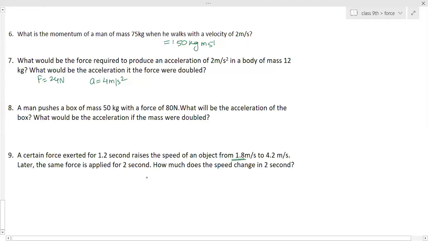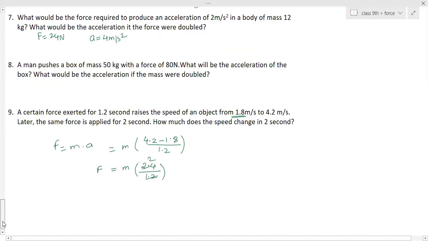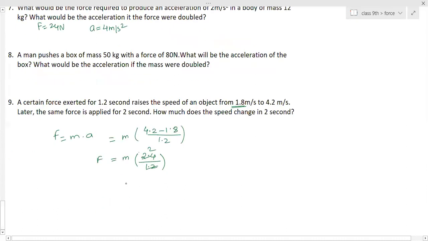It's not needed. This one, mass, force is equal to m into a. That is m into 4.2 minus 1.8 by 1.2. Okay, yes, ma'am. Ma'am, I think I got it. Acceleration is 2 meter per second square.